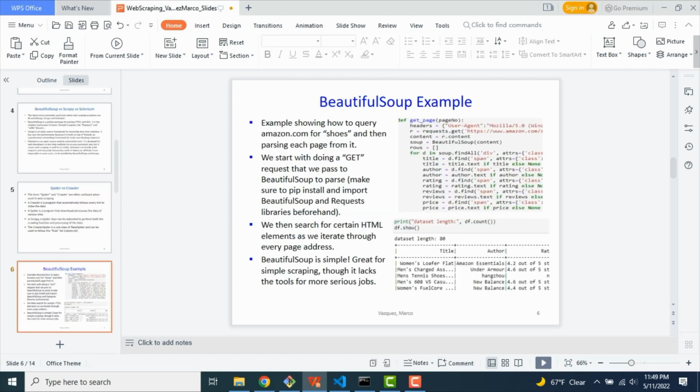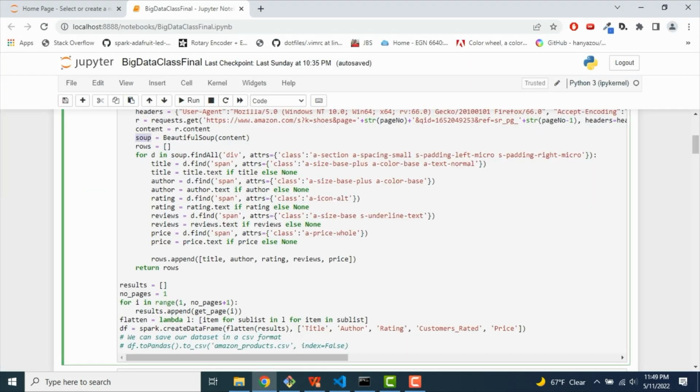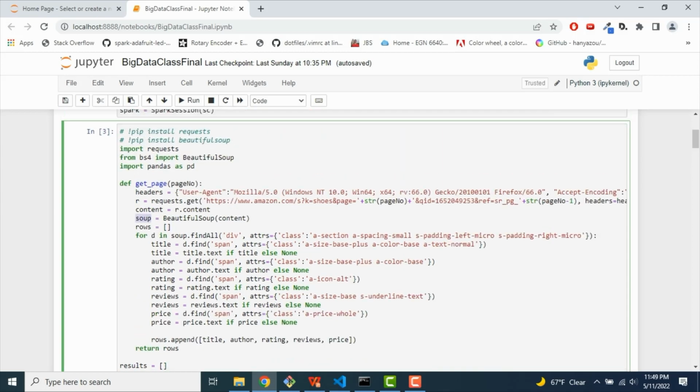So now I'm going to show my Beautiful Soup example. I have it on a Jupyter notebook, which I will open up right now. So starting off, I imported requests. I imported Beautiful Soup as bs4. I also imported pandas. Pandas is something that I'm going to be using to put my data into a data frame that I can do some analysis on later.